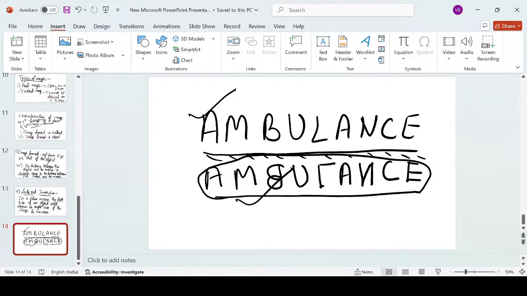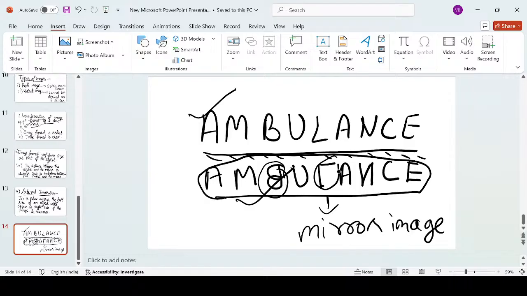And we have an application from our daily life of this property, that is the word ambulance. Ambulance is a very important vehicle which carries patients to the hospital. The word ambulance is written as its mirror image, which is laterally inverted. Just look at this letter B and letter L. There are certain letters which are laterally inverted.